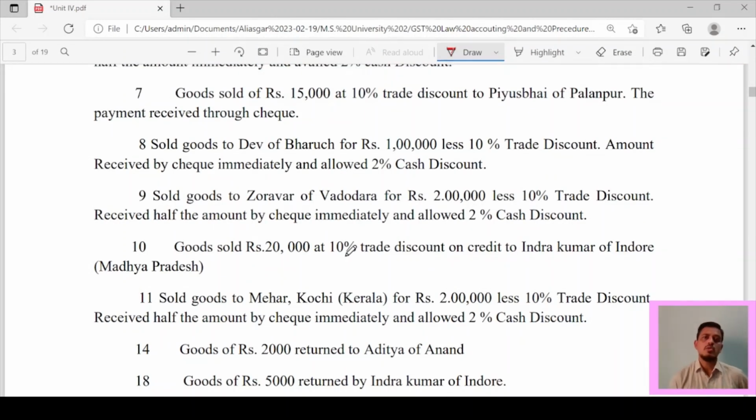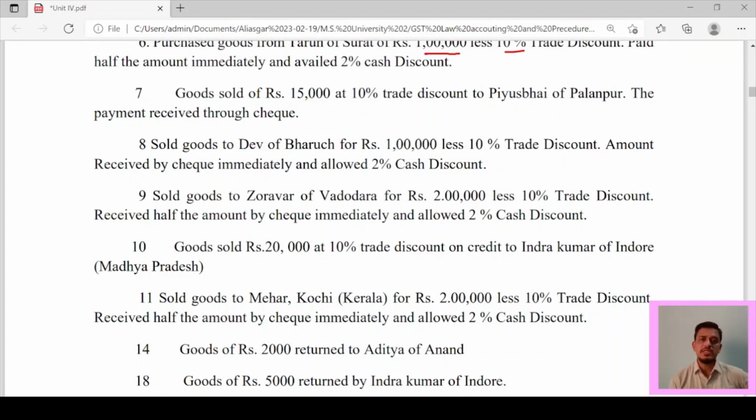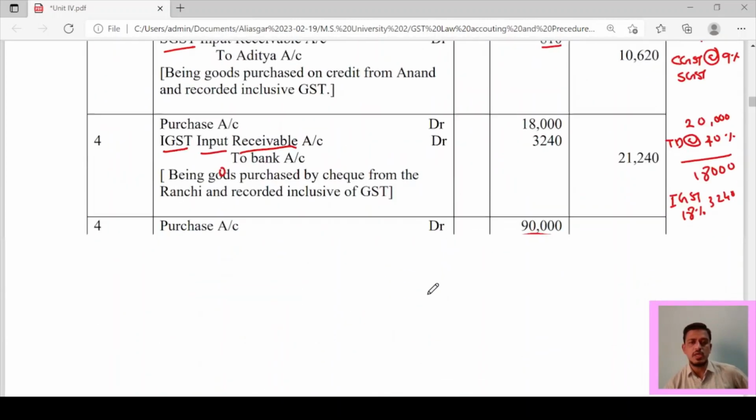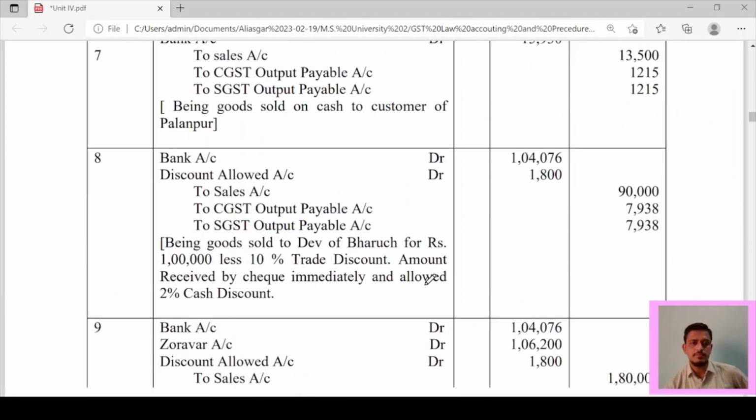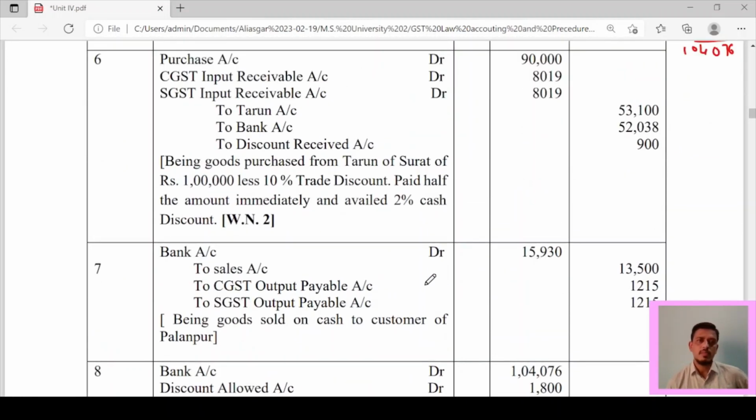Seventh one, goods sold of rupees 15,000 at 10% trade discount to Piyush Bhai of Palanpur. The payment received through check. It is very simple transaction. Only trade discount is given and the payment received through check. So very easy way you can pass the entry for this, and it is a transaction of sales.